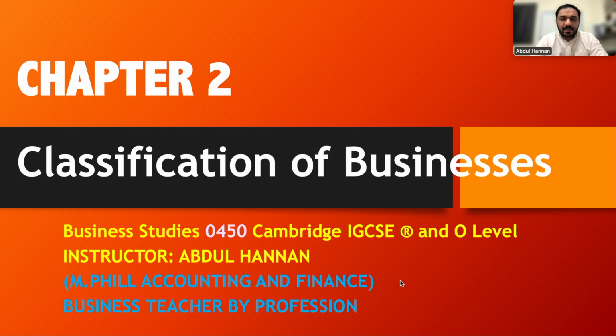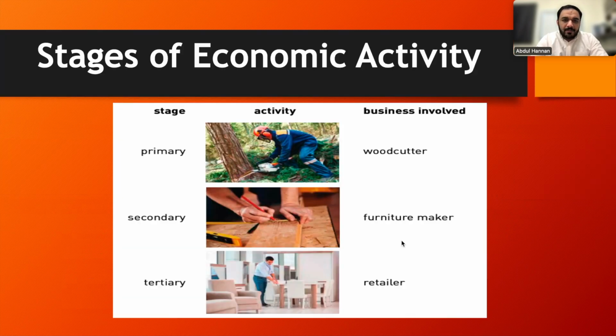Today we are going to discuss chapter number 2, a complete explanation of chapter number 2 of IGCSE O Levels Business Studies. The name of the chapter is classification of businesses. Let's start. First of all, in this chapter the first thing we want to know is the stages of economic activity, that is, what the different stages of economic activity are.